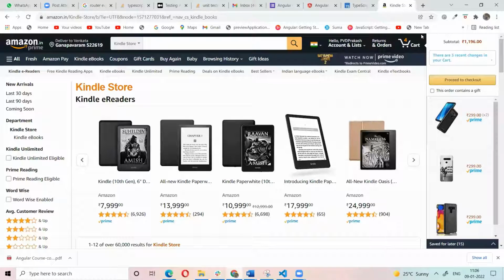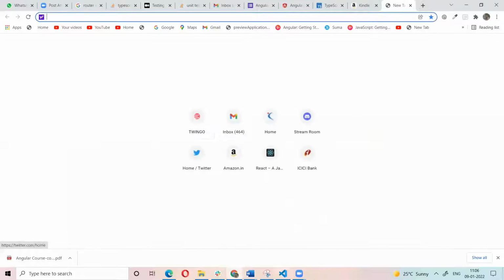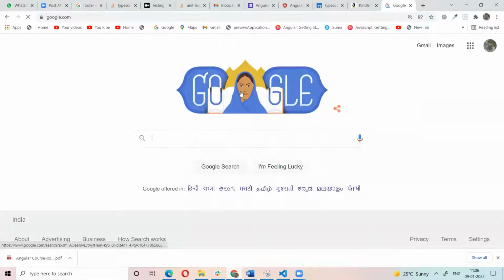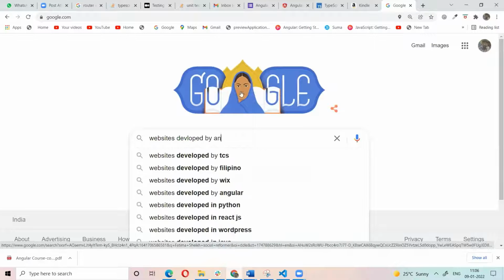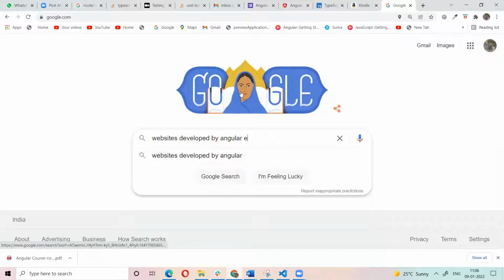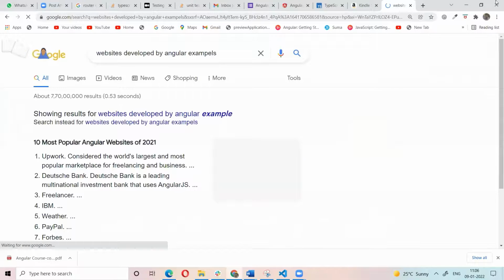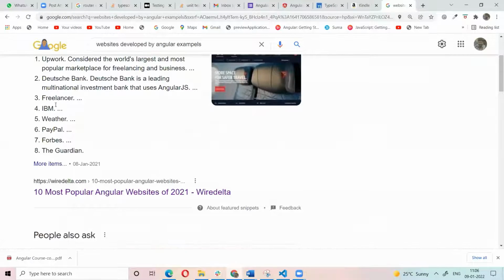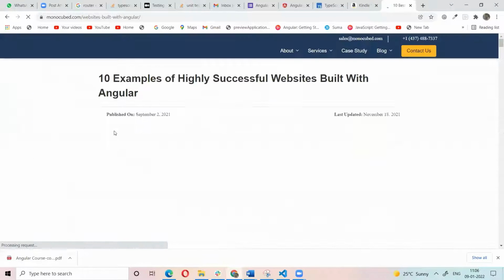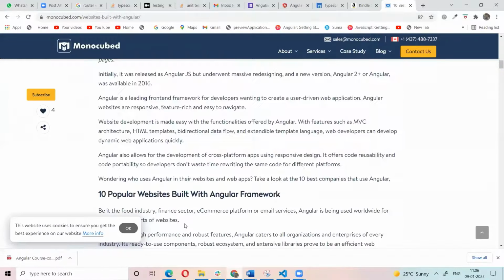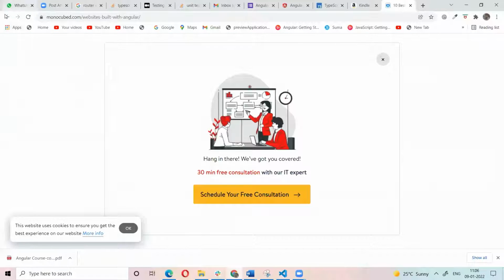I will explain. For example, take any website, any basic Angular application. Any website developed by Angular, for example IBM. These developers are using Angular, most of these things. I will tell how.